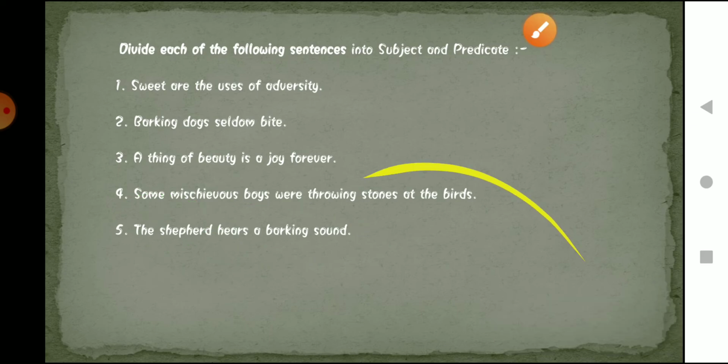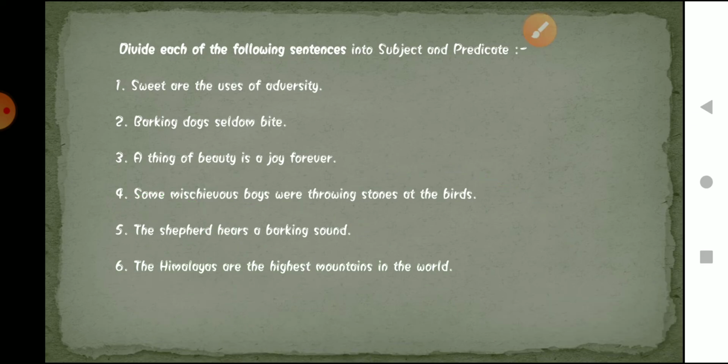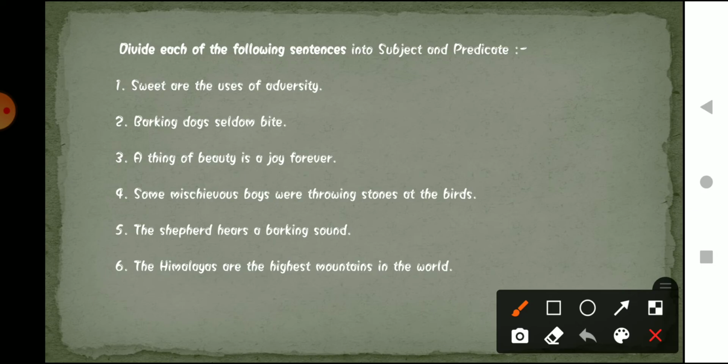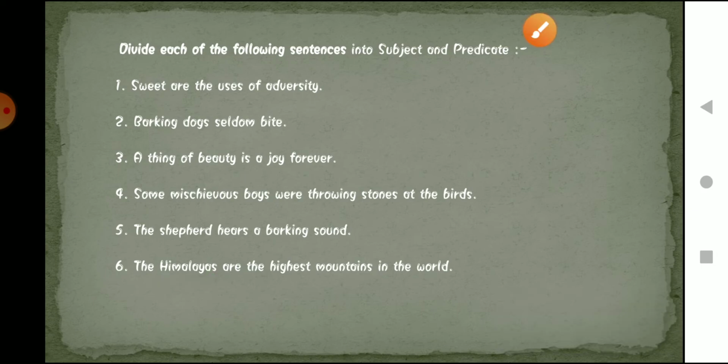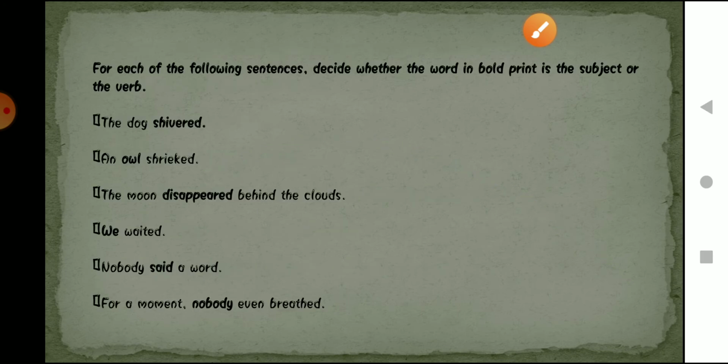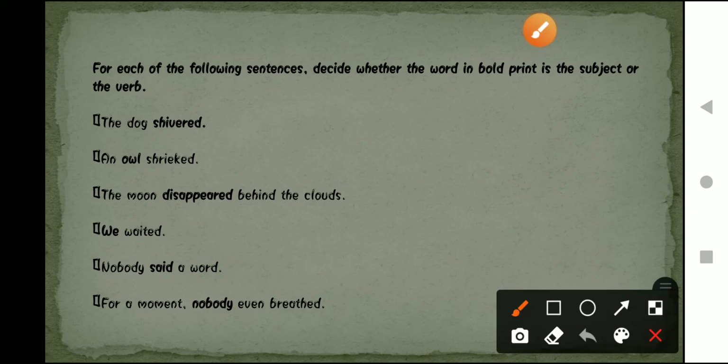Okay. Now the sixth one. The Himalayas are the highest mountain in the world. So what is the subject? Himalayas. Very good. Now moving on to the next part. In this, what we have to do is identify the bold word, whether it is a predicate or a subject or a verb. Okay, we have to identify that.